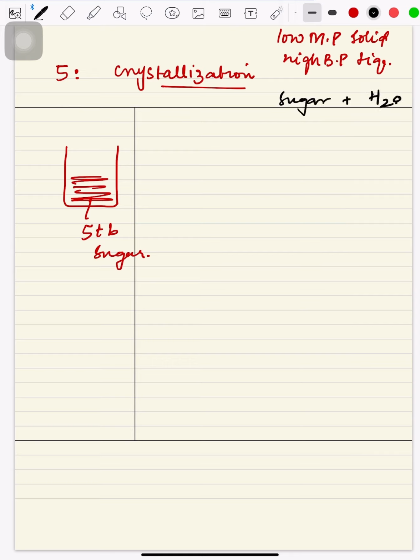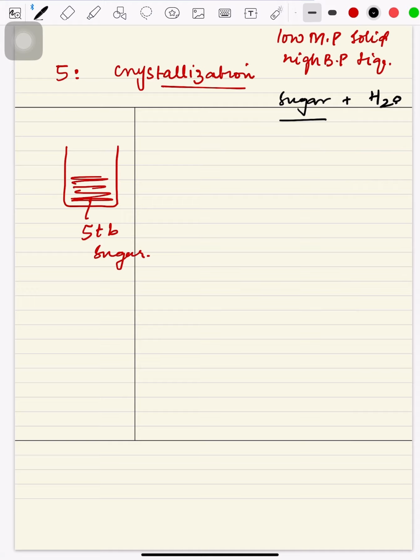How is this? Sugar will be caramelized if you heat it directly. Sugar and water directly placed on flame, what will happen? Water will be evaporated, whereas the mixture of sugar and water will become thicker, and finally sugar will turn itself into a caramel type of thing. That brown colored thing will be formed. Hence we will not be able to take those crystals of sugar back. So how to take sugar in the form of white crystals, along with the complete quantity of sugar which we have added, and how can we separate it completely from water?